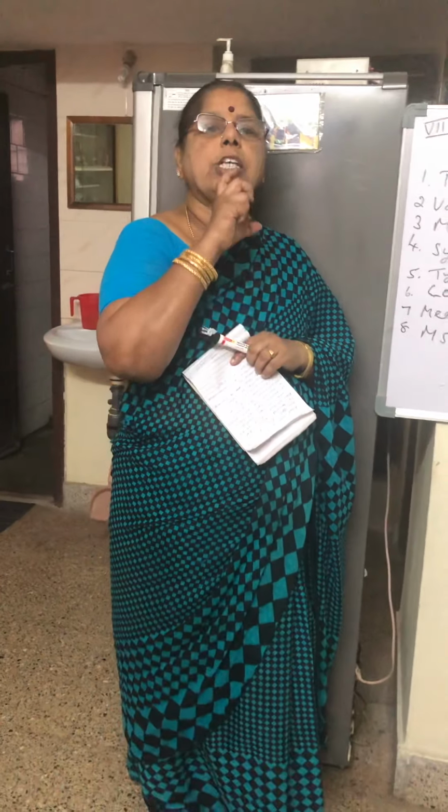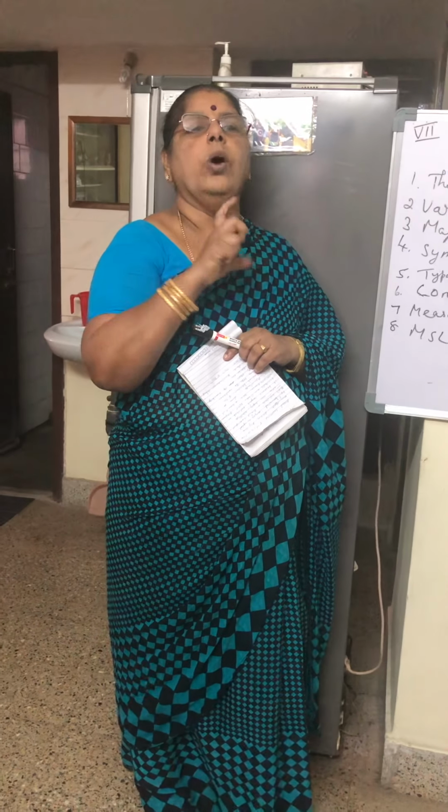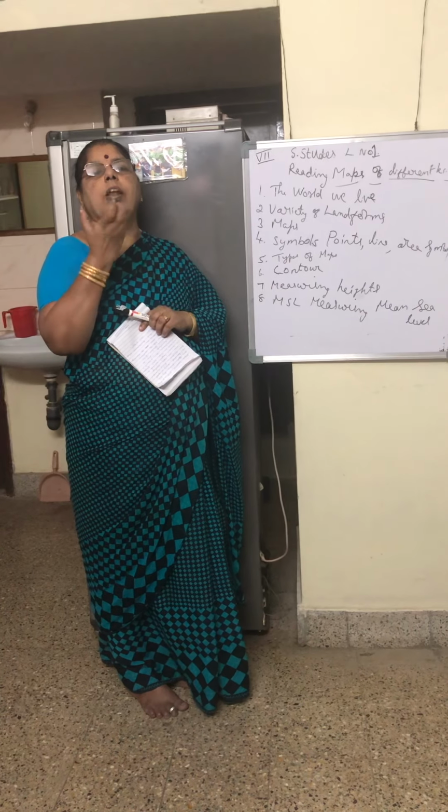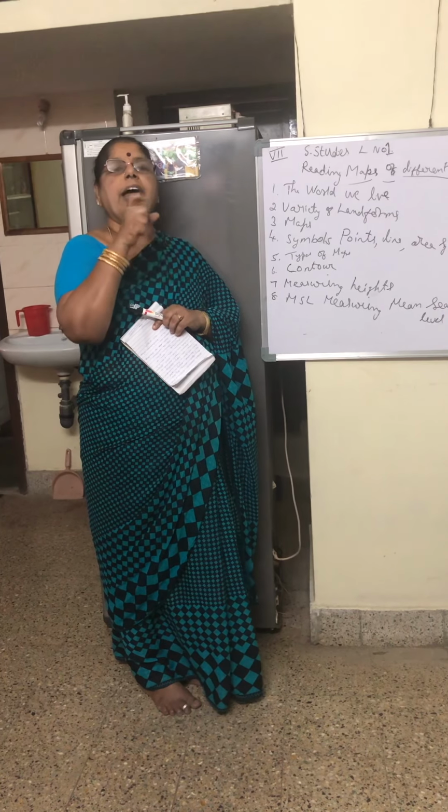Now, what is the actual model of the earth? To understand the earth, we have made a model. That model is called globe. The earth has a spherical shape, and like that we have prepared a globe. But wherever we go, we cannot carry the globe in hand.